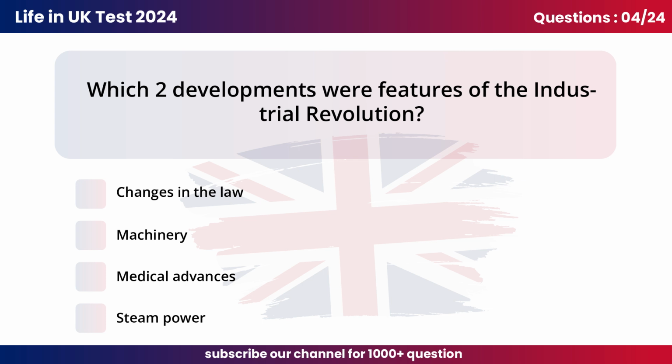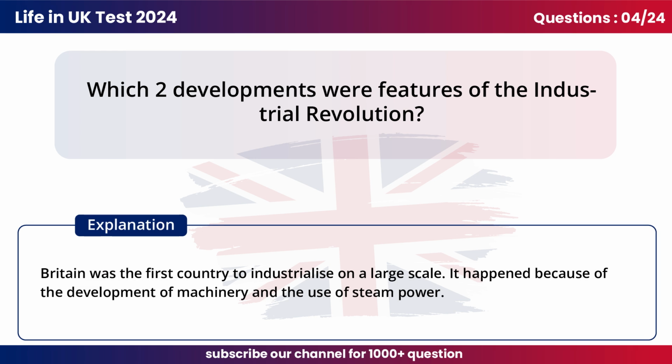Question 4. Which two developments were features of the Industrial Revolution? B. Machinery. D. Steam power. Britain was the first country to industrialize on a large scale. It happened because of the development of machinery and the use of steam power.